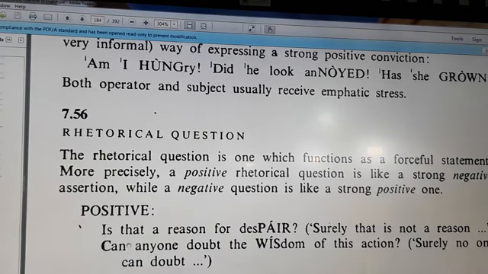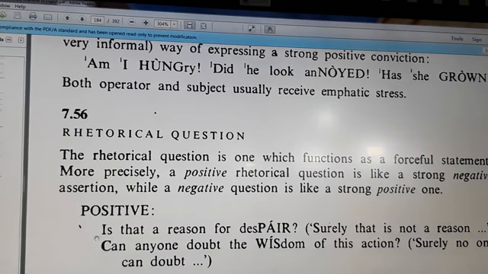Like this question, is that the reason for despair? Here I don't want the listener to give me information about the content of this question, but I want to say indirectly that surely that is not. This is what I mean, the implied meaning, which is a statement, and this statement is negative. That is not a reason, is what I want to express. So the function of this question, look here, is a forceful statement.